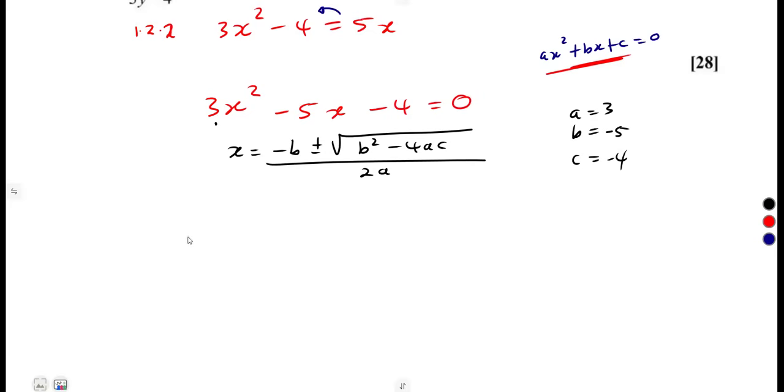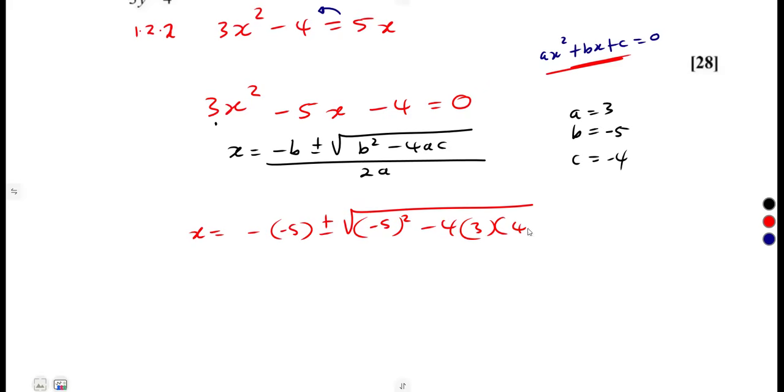So using our formula, x is equal to negative b, which is negative negative 5, plus or minus the square root of b squared, 5 squared, minus 4 times a times c, where c is negative 4, everything over 2 times a, which is 2 times 3. So that is what you're going to have.